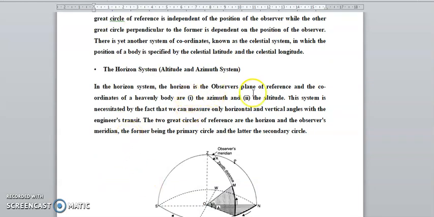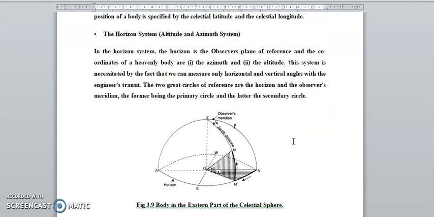The horizon system is the altitude and azimuth system. In the horizon system, the observer's plane is the reference for the coordinates of the heavenly body, first azimuth and altitude. This system is necessary to measure the horizontal and vertical angles with the engineering theodolite. The two great circles of reference are the observer's meridian, the former being the primary circle, and the latter the secondary circle. We can see the observer's meridian and the zenith distance.